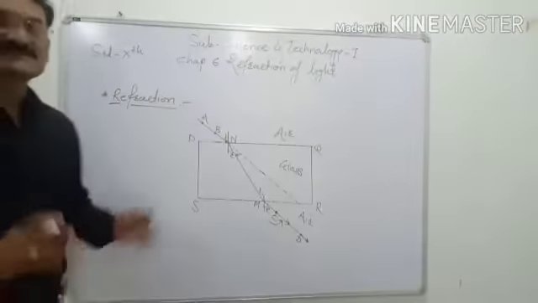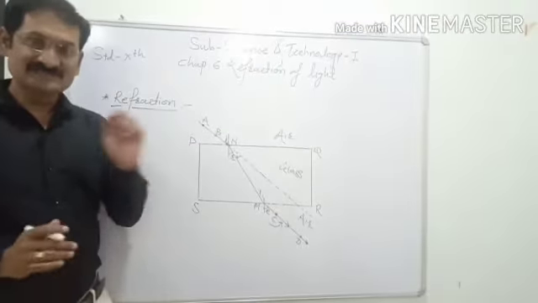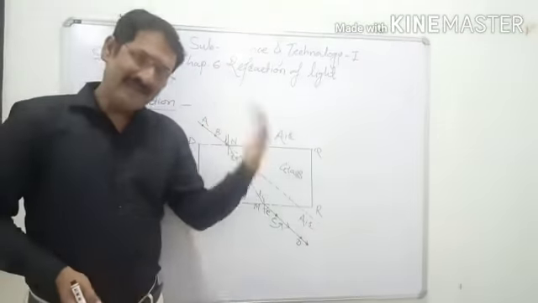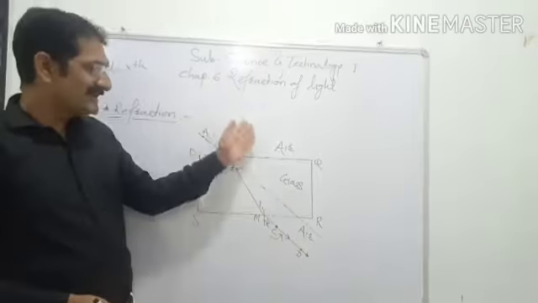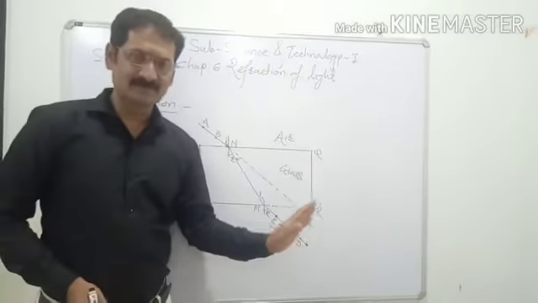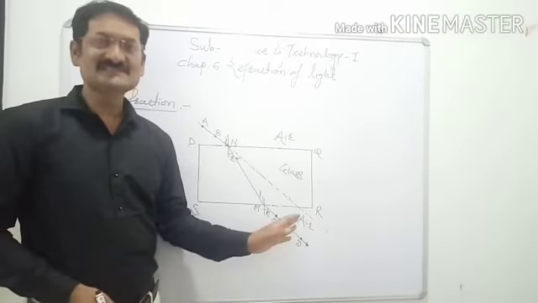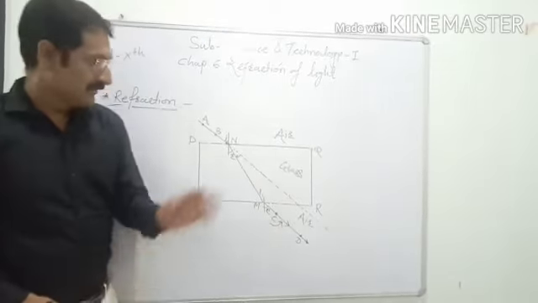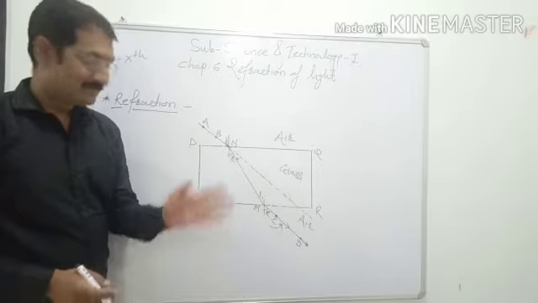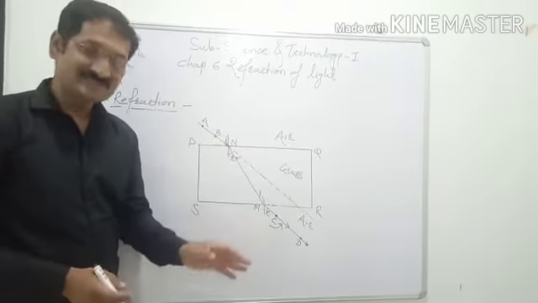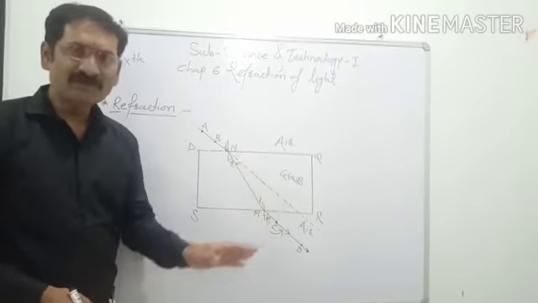When light travels from one transparent medium to another transparent medium, it changes its direction, and this process is called refraction of light. It is not necessary that the media be air and glass, whatever they may be.